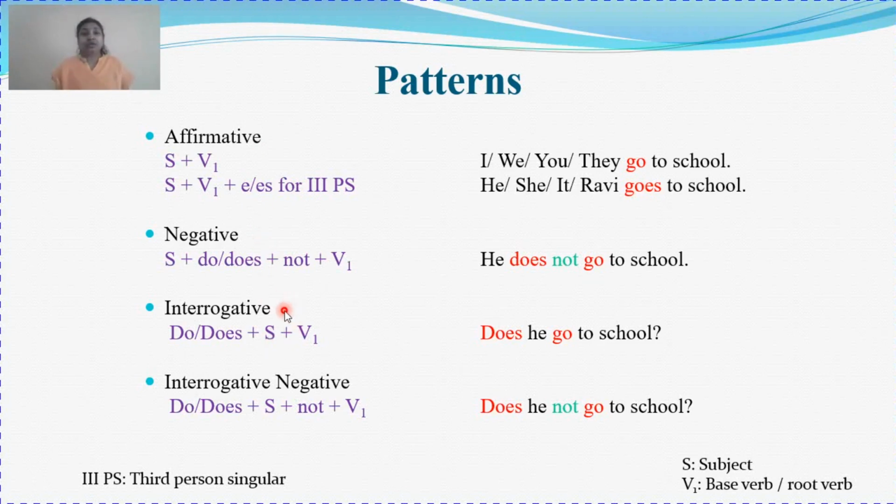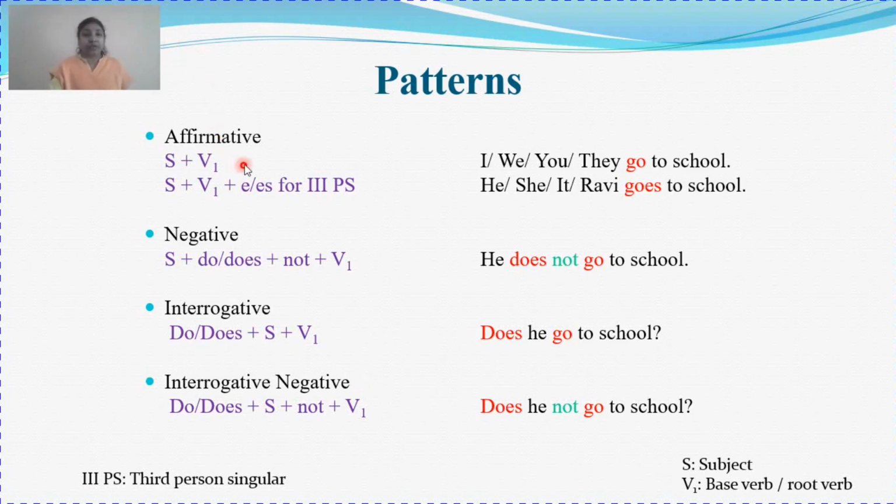Next is your interrogative sentence. Interrogative sentence is used to ask questions. Whenever we have to ask a question, we use an interrogative sentence. Now this interrogative sentence can also be used in the negative form by using the same negative words no, not and none. So these are the 4 types of sentences. Now let us see how to use verbs in these types of sentences in simple present tense.